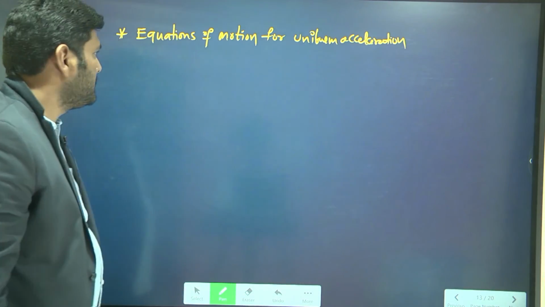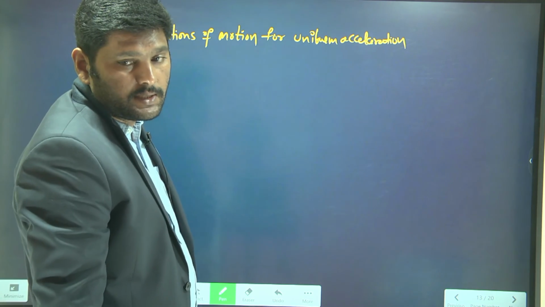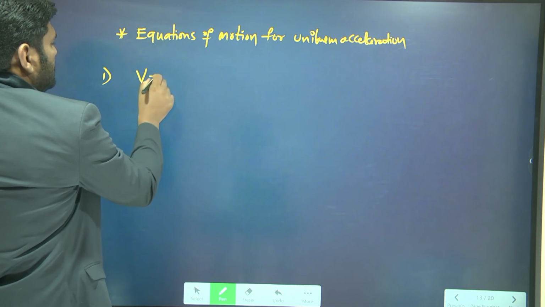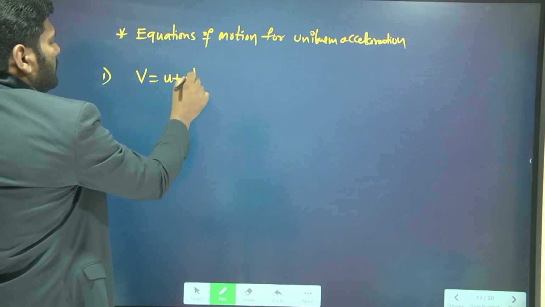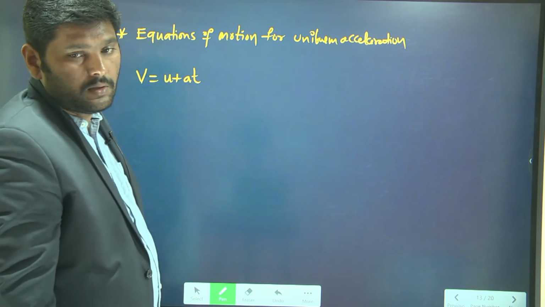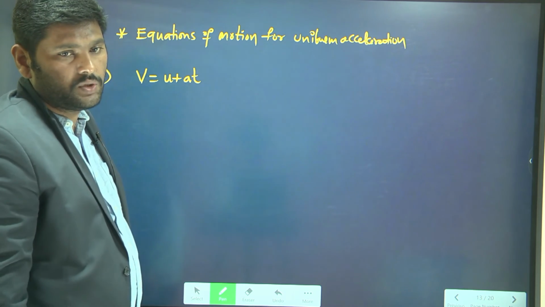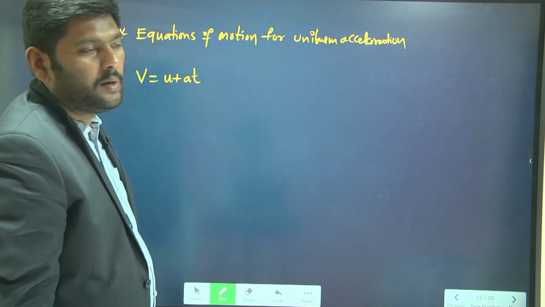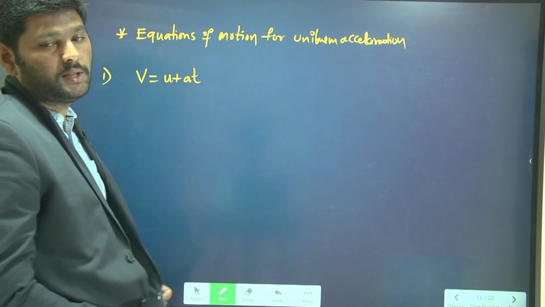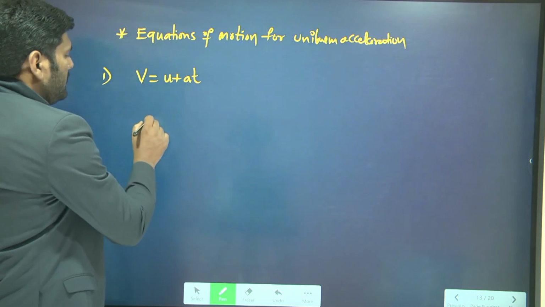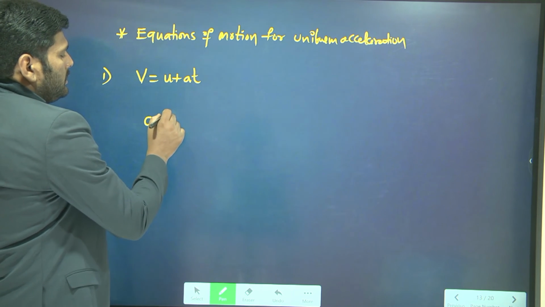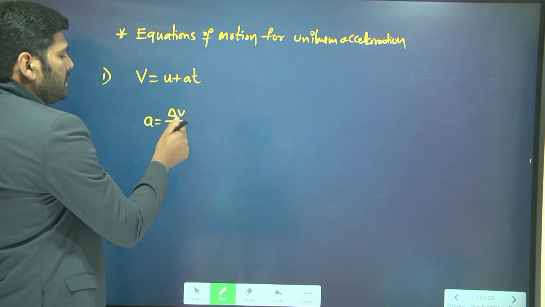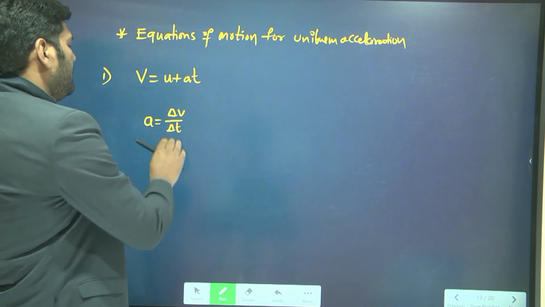Now for this situation, what are the equations of motion? Let's see. The first equation is v is equal to u plus at. This is the first equation of motion. But how do you derive this first equation of motion? You can derive it by using the acceleration formula. Just now I explained the acceleration formula, that is a is equal to delta v by delta t.